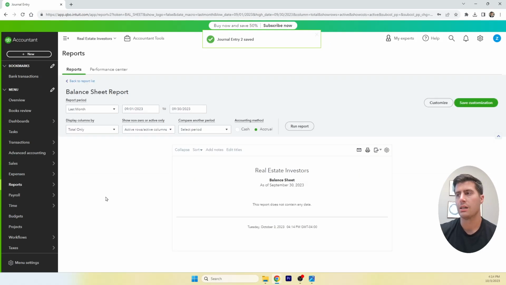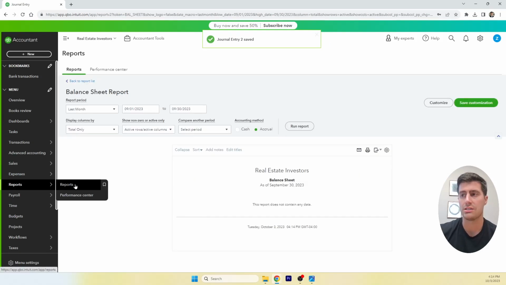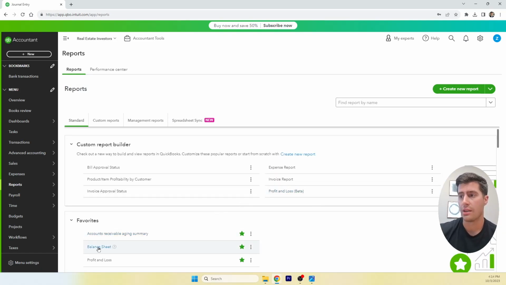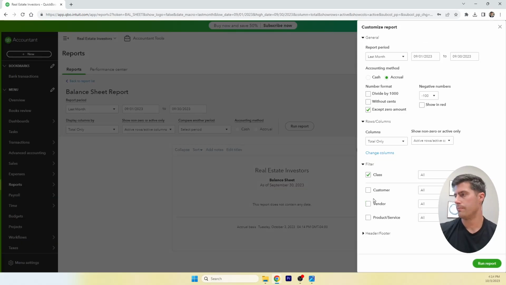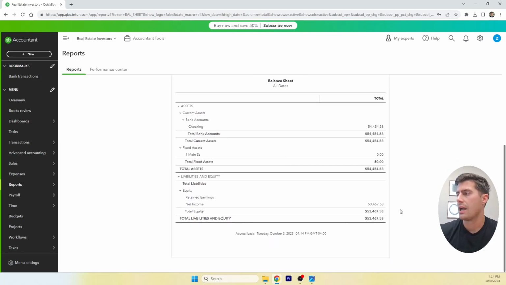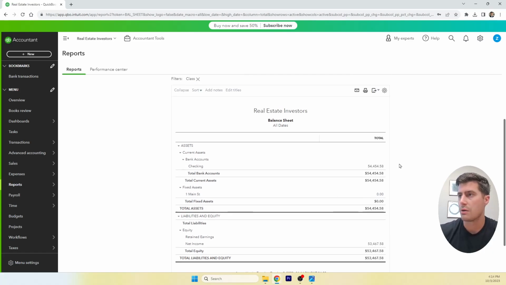To wrap it all up, let's look at the balance sheet to see what it looks like. There should be nothing on the balance sheet for this property. So we can filter by class. We can go to 1 Main Street, run the report, go to all dates, and we have nothing here except for income and money going in and out of the checking account. So that's good because we no longer have the assets. So there should be no more liabilities, no more assets related to this property.